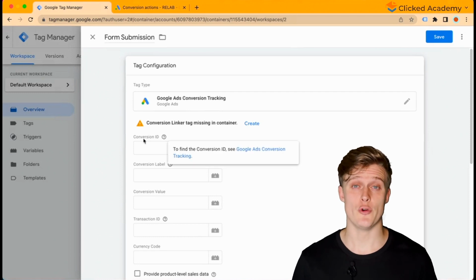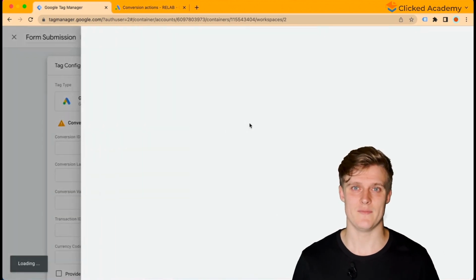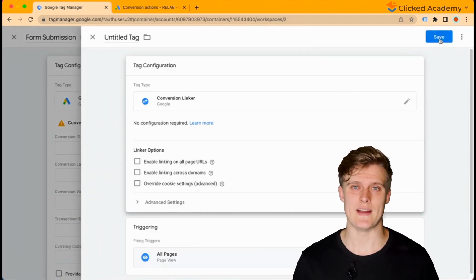You will see an orange triangle with the text Conversion Linker Tag missing in container. You only need to set this up once per Google Tag Manager and Google Ads connection. Click Create and then Save, and then just save again. You should then have a big green tick.